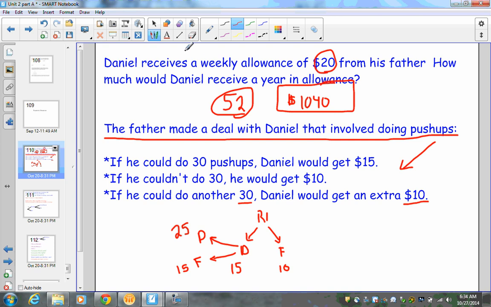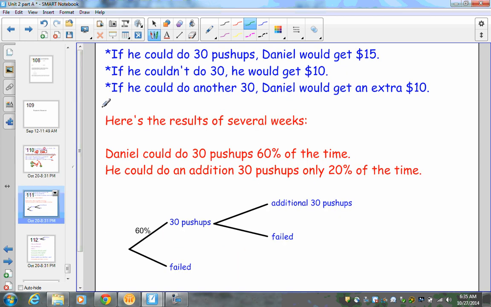Okay, so this is how the problem is set up. If he can do 2 sets of 30, he's going to walk away with $25. If he cannot do 30 at all, meaning he gets on the ground and can't do 30, he gets stuck with just $10. Now, if he can do the first 30 and then can't do the second 30, he gets $15. Okay, now a lot of information. Let's actually apply it to a tree chart. A tree diagram.